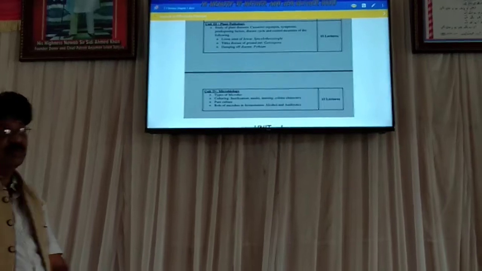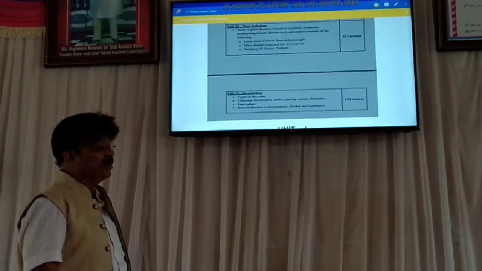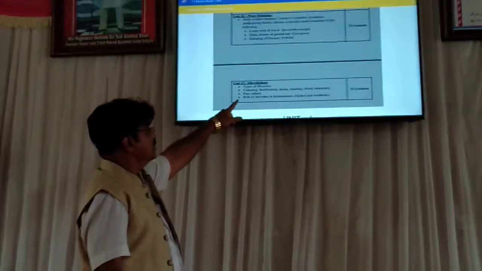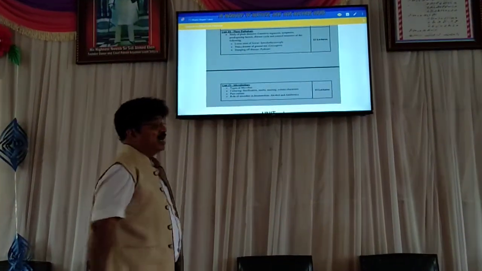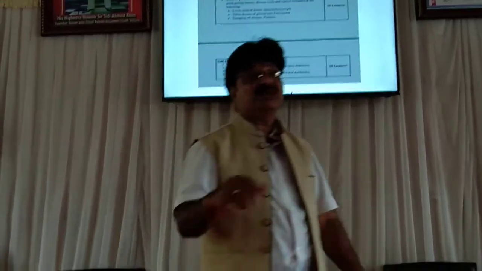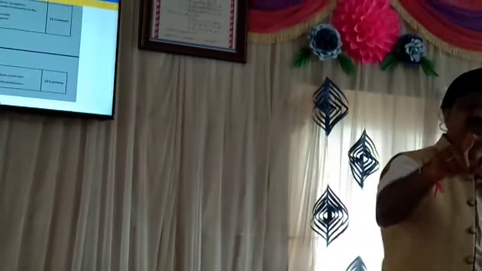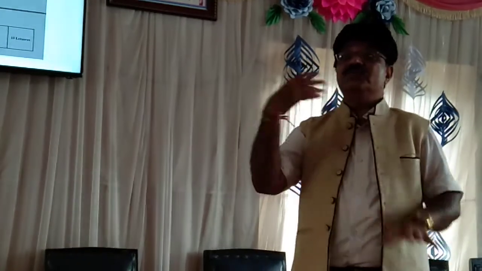Then we have to learn about unit 4, which is microbiology. In microbiology, we are supposed to learn about the types of microorganisms. We have to learn about culturing, how exactly to develop a pure culture, and the utilization of microorganisms. There are many utilizations of microorganisms, but we have to learn about the one best utilization on the industrial scale, and that is fermentation: how to go for alcohol fermentation and how to go for antibiotic fermentation.